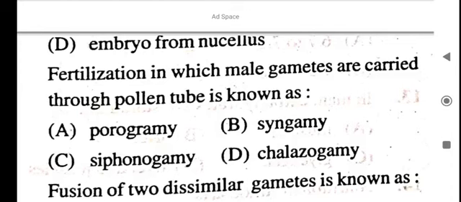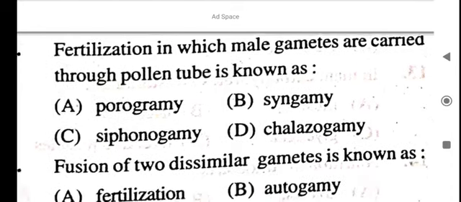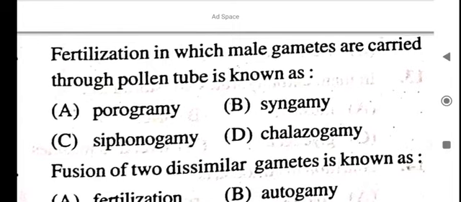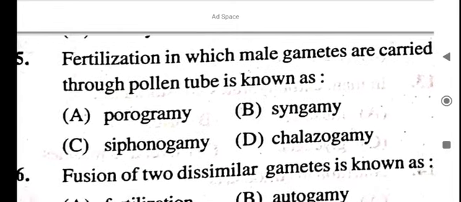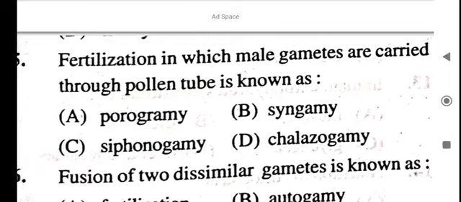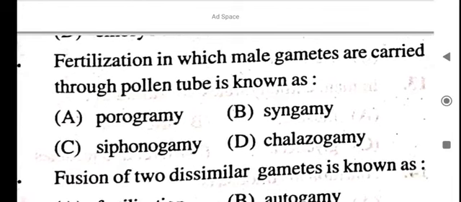Fertilization in which male gametes are carried through pollen tube is known as siphonogamy. Okay, fertilization in which male gametes are carried through pollen tube is known as siphonogamy.